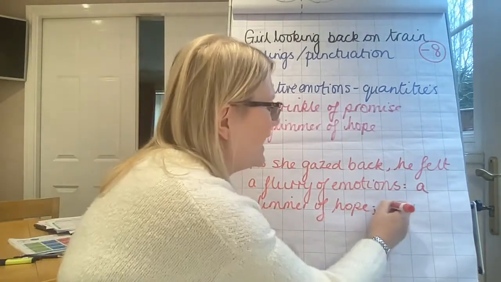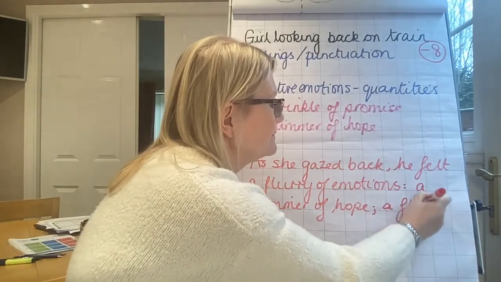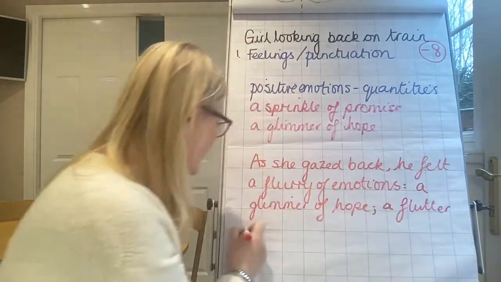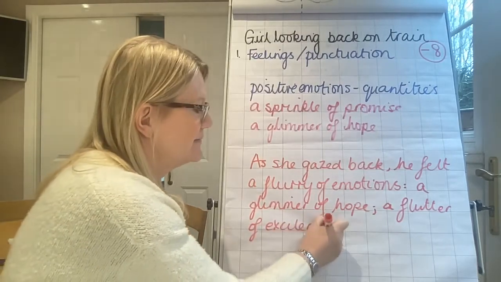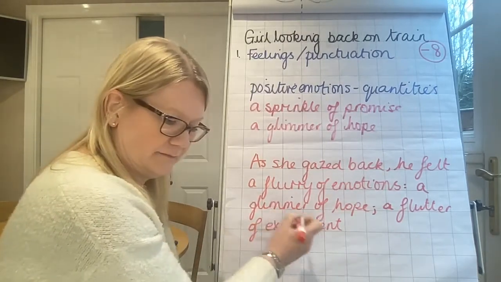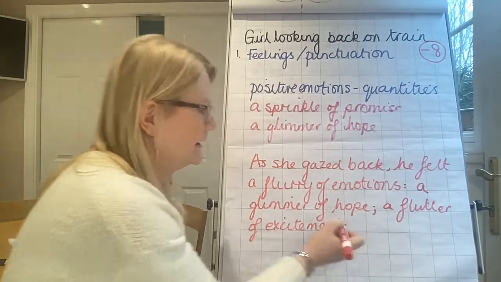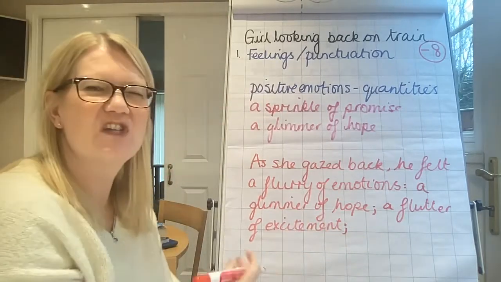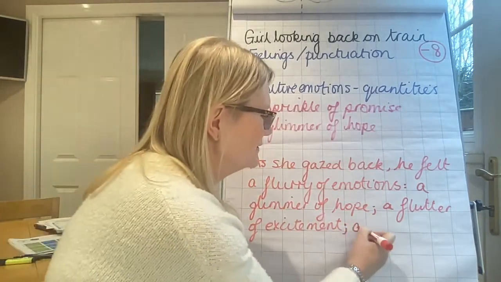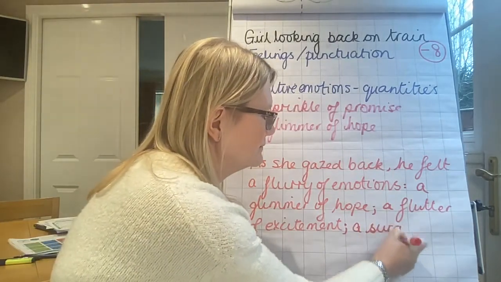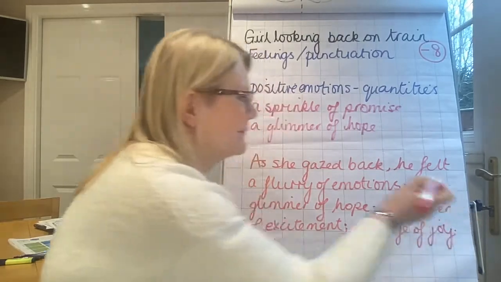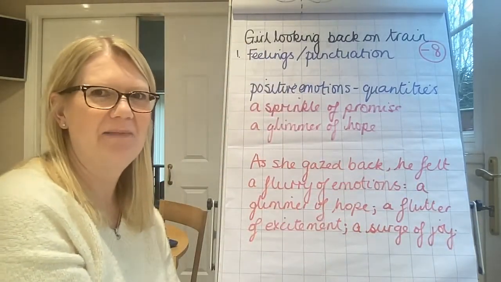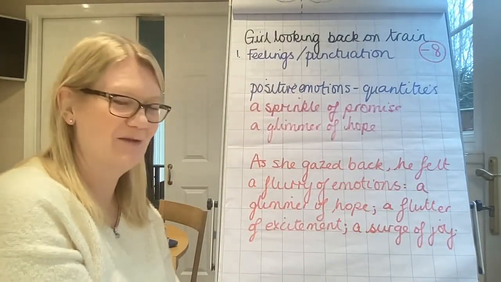I'm going to have a flutter of excitement. And my final one, I'm going to have a surge of joy. Perhaps he's realising that she might be having these feelings towards him as well.